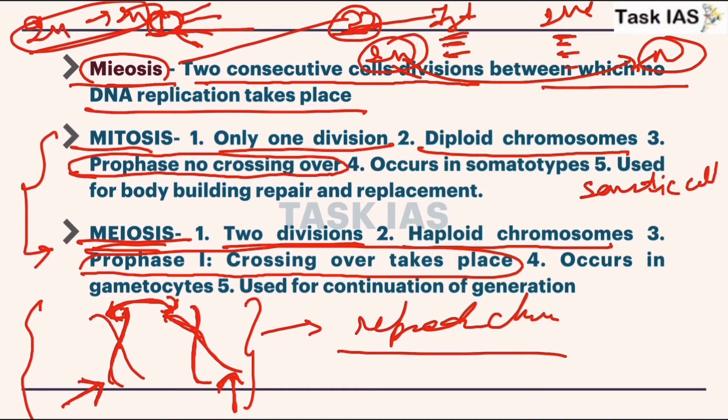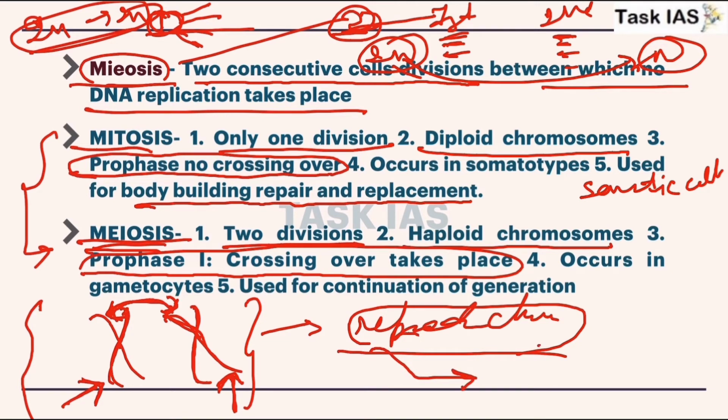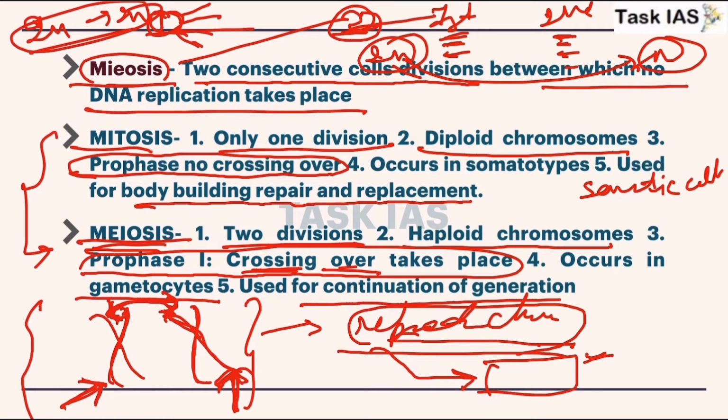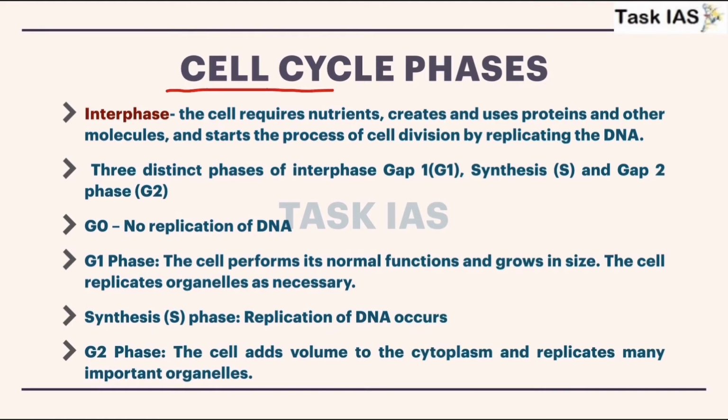And this process of cell division is important for body building, repair and replacement, but meiosis is important for reproduction, where after fertilization new cells will form, and this is important for transfer of genetic characteristics from both parent sides, paternal as well as maternal side, and again formation of a new progeny. And what is crossing over? This exchange of genes or different genetic codes which code for information is known as crossing over. It occurs in gametocytes, that is reproductive cells used for continuation of generation, that is inheritance of information from one generation to another.